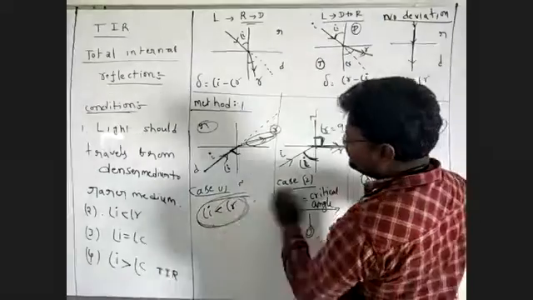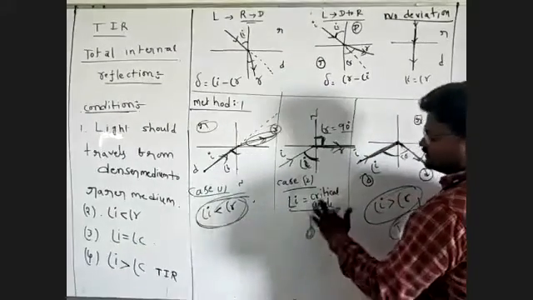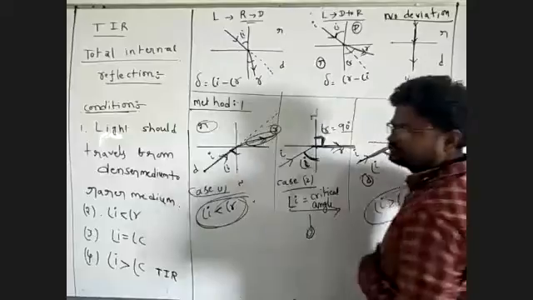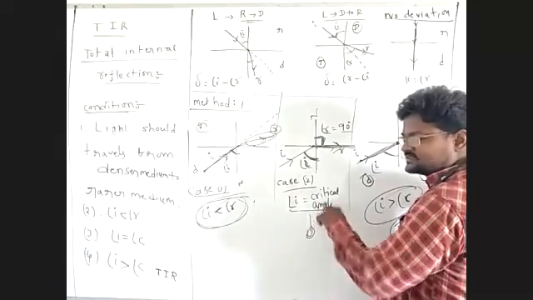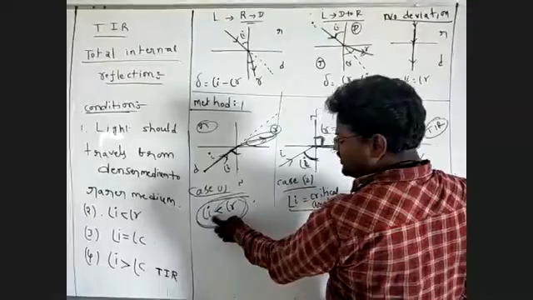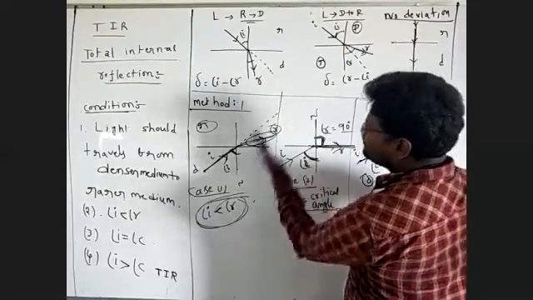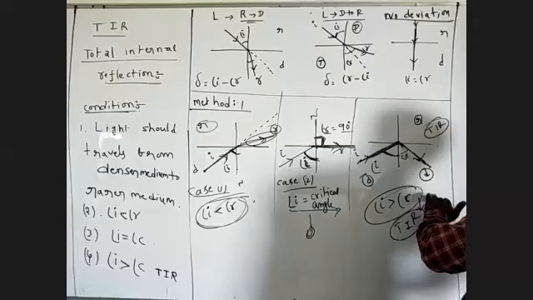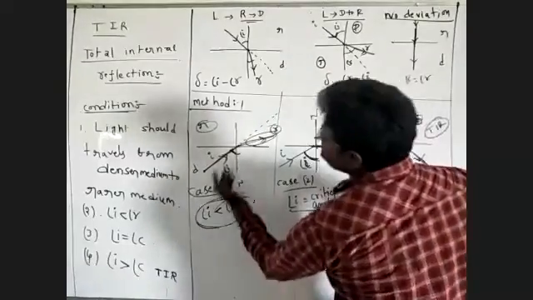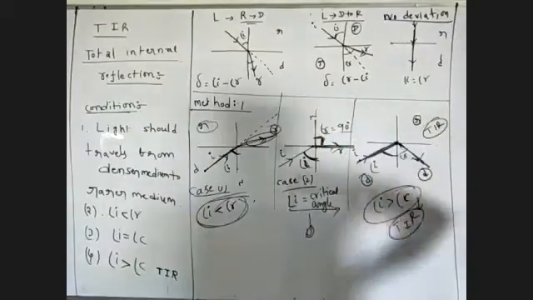So below the critical angle, the angle of incidence is less than the critical angle, and above the critical angle, total internal reflection takes place.